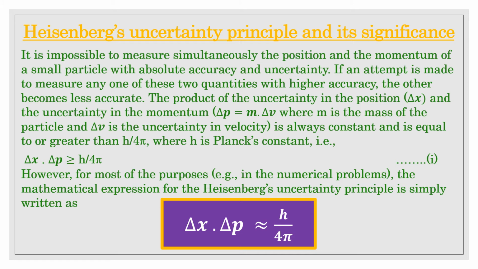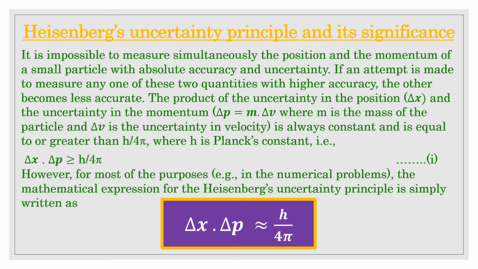So as a consequence of the dual nature of matter, Werner Heisenberg, a German physicist, in 1927 gave a principle about the uncertainties in simultaneous measurements of position and momentum of small particles. It is known as the Heisenberg uncertainty principle.